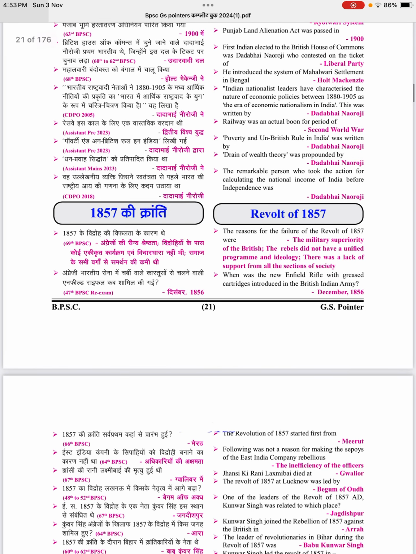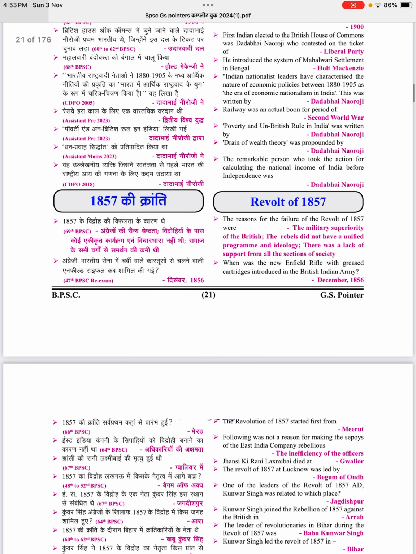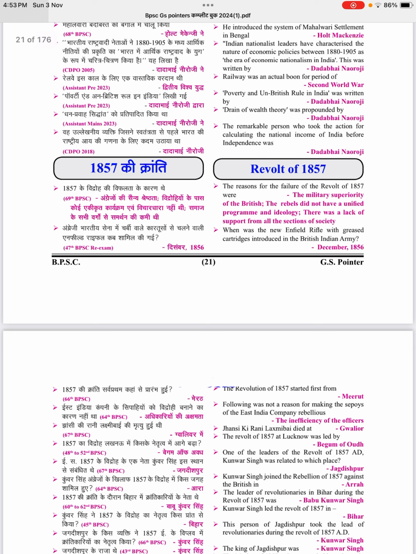Indian nationalist leaders have characterized the nature of economic policies between 1880 and 1905 as the era of economic nationalism in India. This was written by Dadabhai Naoroji. Railway was an actual boon for a period of the Second World War. Poverty and Un-British Rule in India was written by Dadabhai Naoroji.